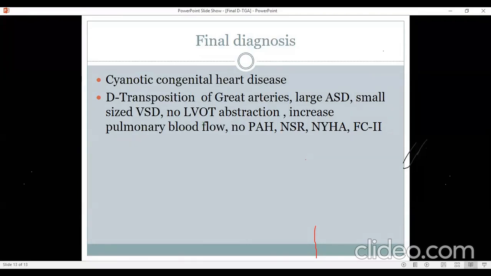Yes, it is transposition of great arteries with a large ASD with no LVOT obstruction. Increased pulmonary blood flow, no pulmonary arterial hypertension, although we don't have the PVR, but I suspect PVR has to be normal because the pulmonary artery pressures are normal. So TGA, intact septum, ASD, that's all in the diagnosis. The issue is about management.